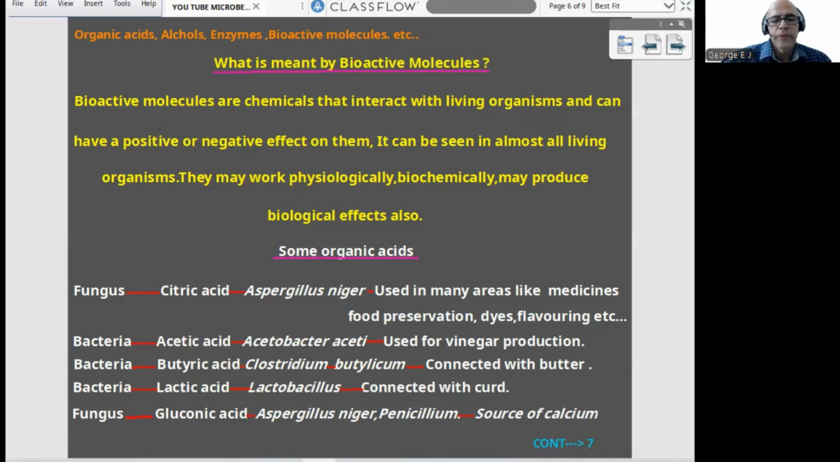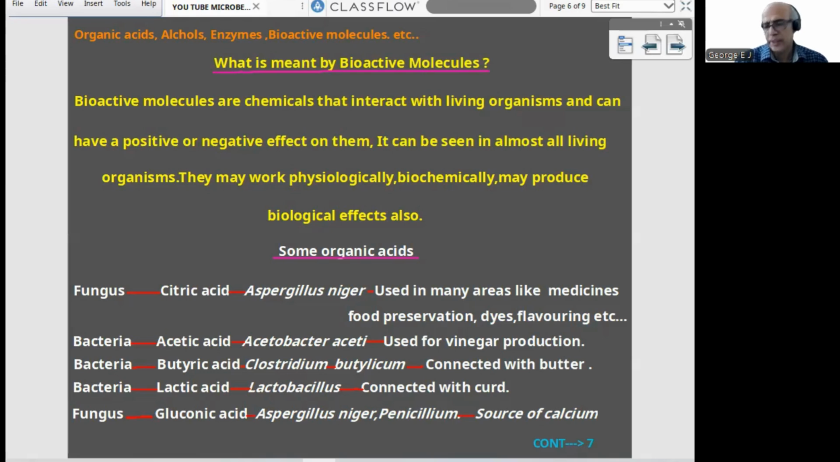A database question again: match the following. Fungus, citric acid. The fungus is Aspergillus niger, used in many areas like medicine, food preservation, flavoring, etc. Second, bacteria. The chemical is acetic acid, from Acetobacter aceti, used for vinegar production. Third, again bacteria. The chemical is butyric acid, from Clostridium butylicum. Fourth, bacteria, lactic acid, Lactobacillus, connected with curd. We already studied that in the first episode. Fungus, gluconic acid, Aspergillus niger, Penicillium, source of calcium.